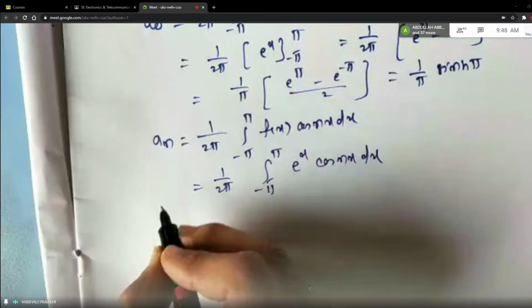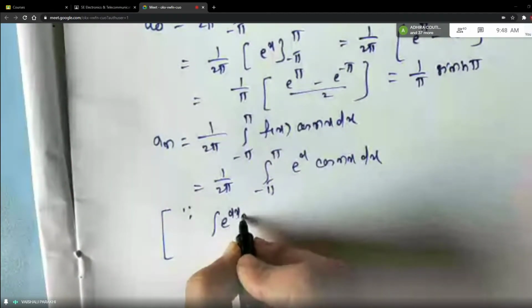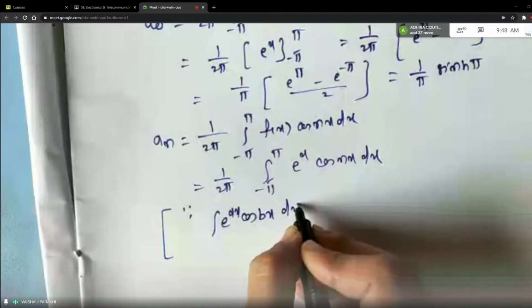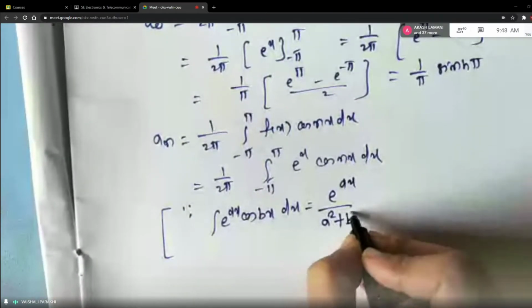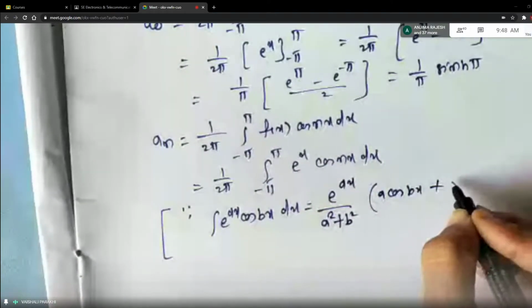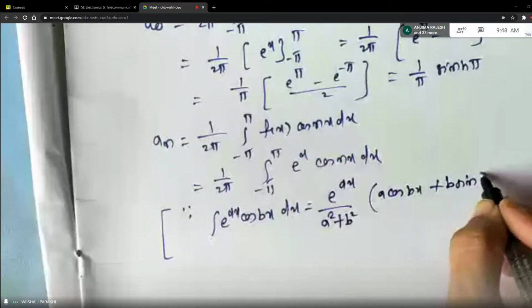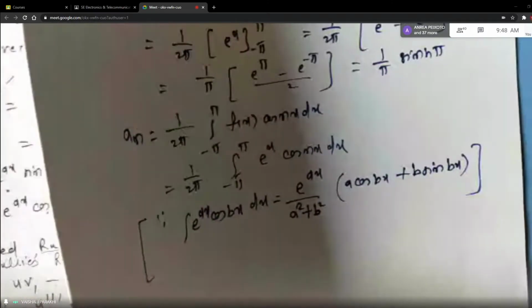So I will write the formula here as integral e raised to x cos bx is equal to e raised to x upon a square plus b square (a cos bx plus b sin bx), no? Is it? All have this formula?